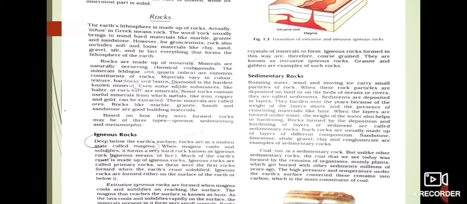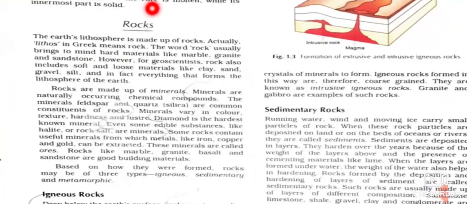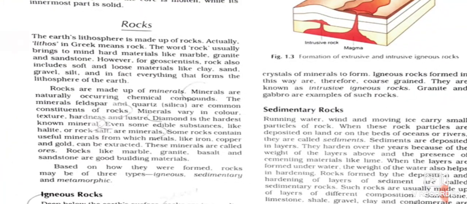And now we are moving to our next topic, children, which is rocks. Okay. So the first question is, what are rocks? This is our next topic, rocks. So what are rocks? Let us see first of all here, what are rocks? The rocks are natural masses of minerals found on the crust of the earth.